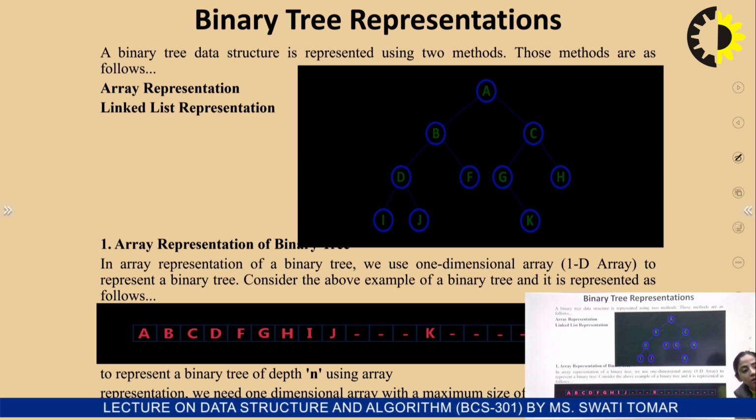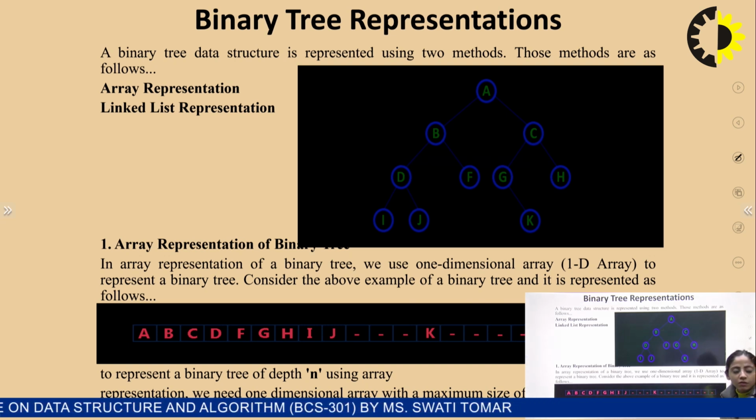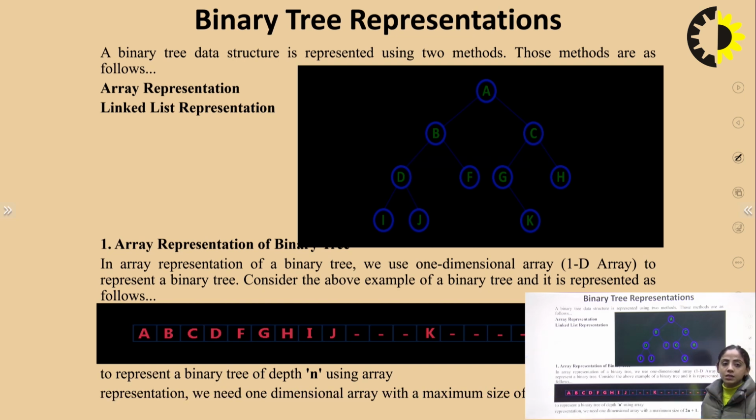To represent a binary tree of depth n using array, we need a one-dimensional array with a maximum size of 2^n plus 1. For example, the root node of this tree will be put in the first index of the array, which is 0, or if you are starting with 1, the index will be 1. Then the left child will be in the 2 into i position. For example, if root node is at 1, then the left child will be in second position and the right child will be in third position.